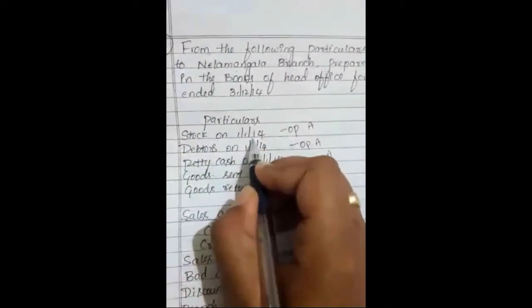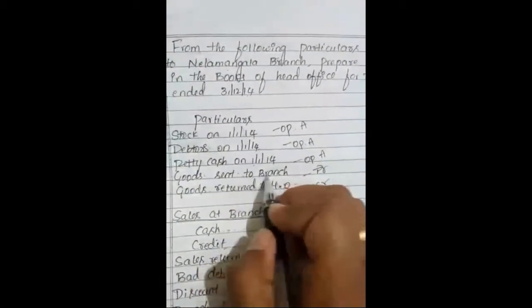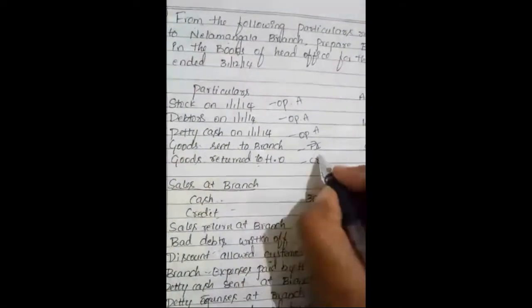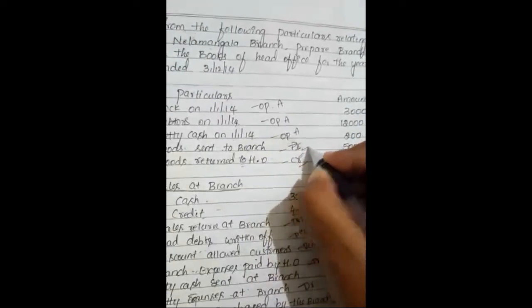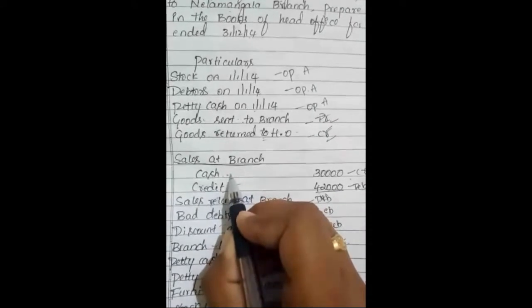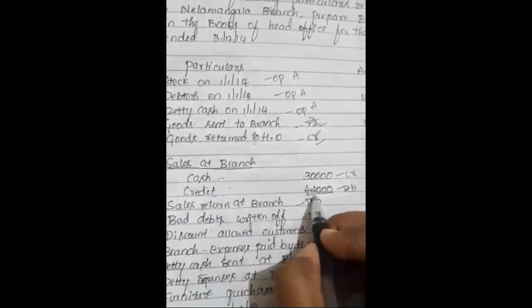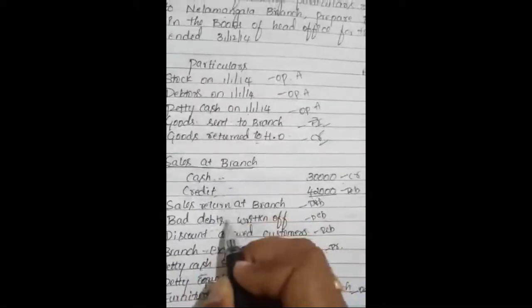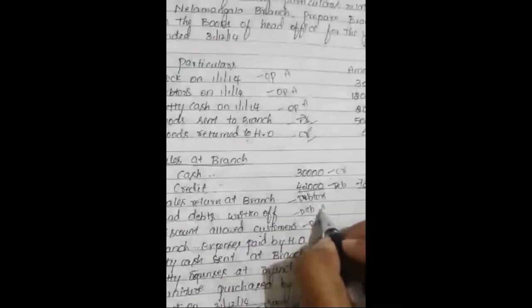Stock on 1/1/2014, that will be opening assets; debtors, opening assets; petty cash, opening assets. Goods sent to the branch, debited by the head office. Goods returned to head office, that will be credited. Any return by the branch will be credited; goods sent by the head office will be debited. Cash sales will be treated as remittance sent to head office, credited. Credit sales will be recorded in the debtors account. Sales return, bad debts and discount allowed will be recorded in the debtors account.